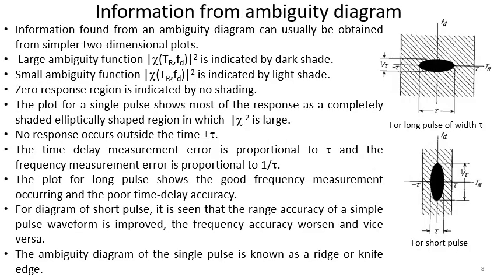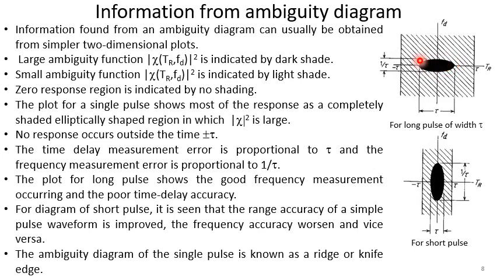The information that we can get from the ambiguity diagram is very important. Information found from an ambiguity diagram can usually be obtained from simpler two-dimensional plots. So instead of the three-dimensional plot, we divide it into a two-dimensional plot in the time delay and frequency plane. A large ambiguity function |χ(τ,fd)|² is indicated by this dark shade.